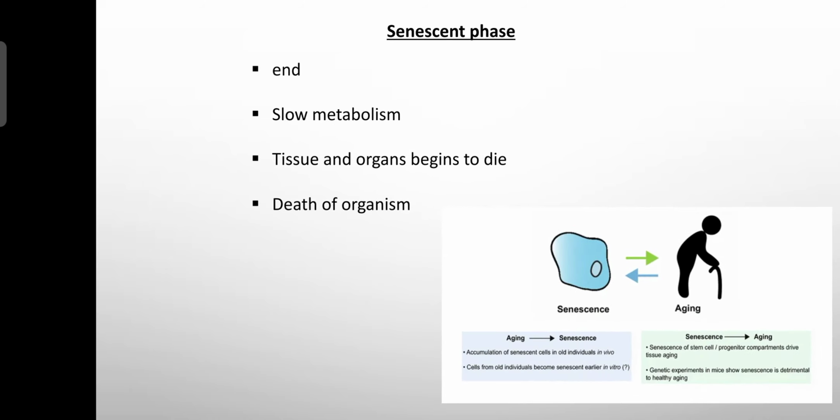Fine. The last phase is the senescent phase. The senescent phase is the end of the reproductive phase. During this phase there is a slow down of the metabolic process. Metabolism starts to slow down here. Second, the tissues and the organs in the body begin to die. That means technically we can also use the term deterioration of tissues and organs. Deterioration of tissues and organs means the tissues and organs start to die. Once these processes begin, the metabolic rate decreases and tissues and organs die, ultimately it leads to the death of the organism.